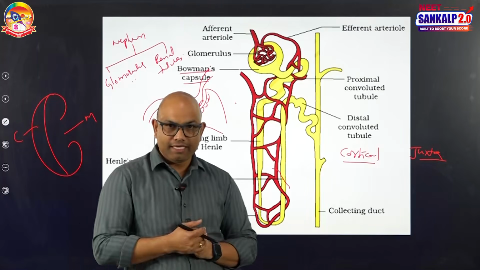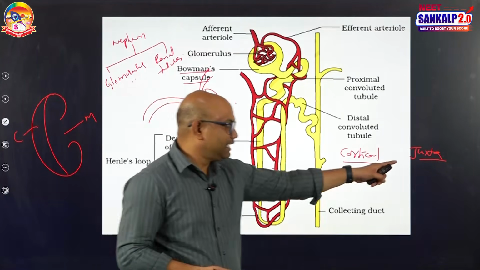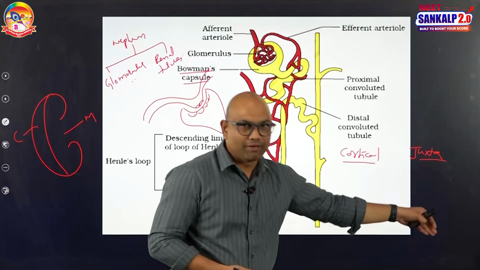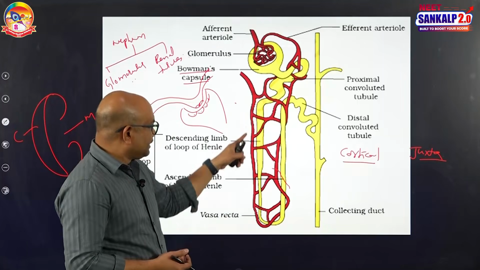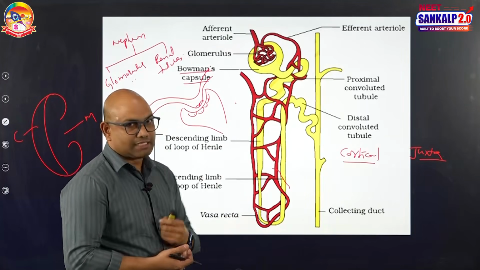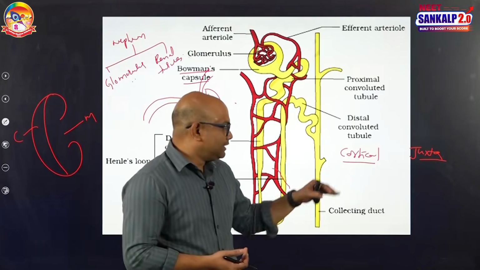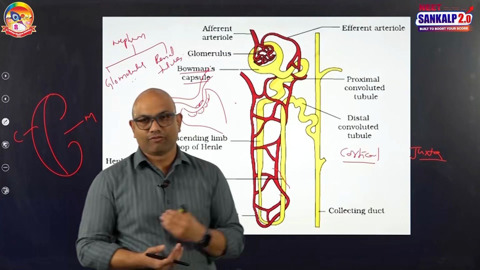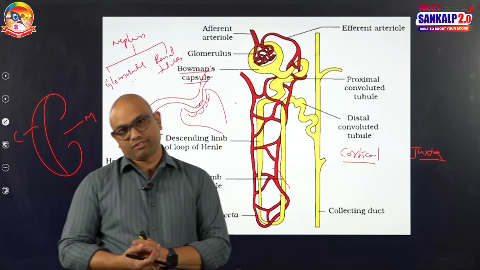The loop of Henle is short in cortical nephrons. The loop of Henle is long and extends deep into the medulla in juxtamedullary nephrons. The capillary network around the loop of Henle is called vasa recta. Vasa recta is either short or absent in cortical nephrons, and it is well developed in juxtamedullary nephrons.